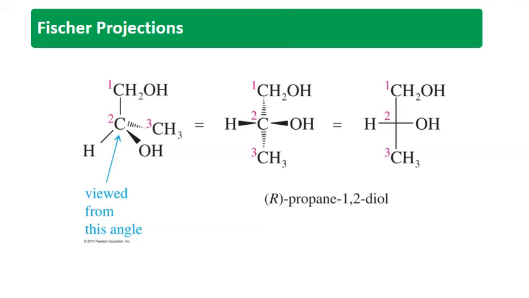What is a Fischer projection? It is represented by a plus sign, that is a cross, where the horizontal line represents the bonds above the plane and the vertical line represents the bonds below the plane. The point of intersection of the two lines represents the chiral carbon, known as the stereogenic center, which lies in the plane of the paper. In this part we'll study how to write the Fischer projection formula, because it is very important to designate the configuration, that is R and S configuration.